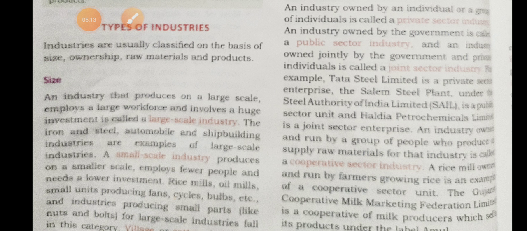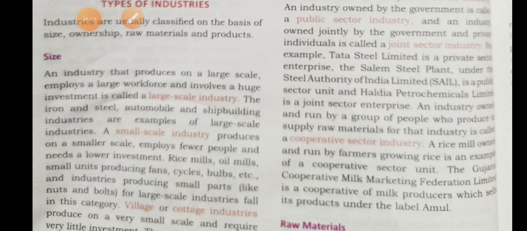Okay. An industry owned and run by a group of people who produce or supply raw materials for that industry is called a cooperative sector society. What is a cooperative sector society? An industry owned and run by a group of people who produce or supply raw material for that industry is called a cooperative sector society. And next we will discuss raw material.